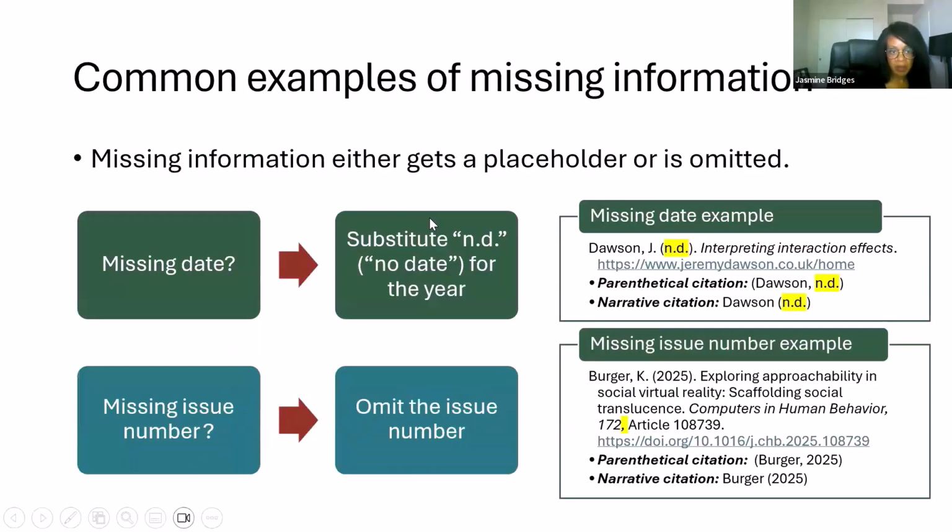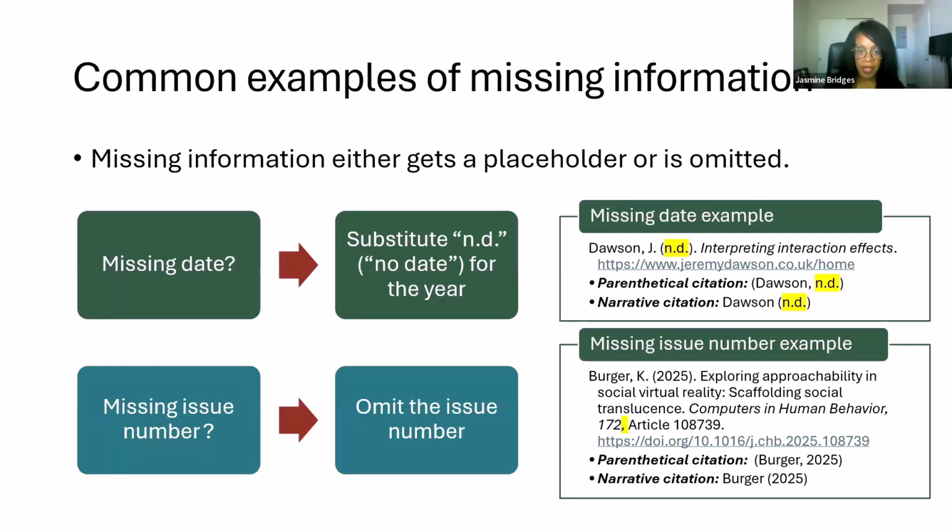Okay, so let's go over a couple of examples. This is from a table that we have online, and it's also in our style guide about what to do in specific instances when a particular component is missing from our template. So here we have a missing date. Usually, like we talked about before in those components, we'd want to have the date. But if we don't, we're going to use a placeholder. So if we don't have a date, we're going to use ND, no date, for the year.